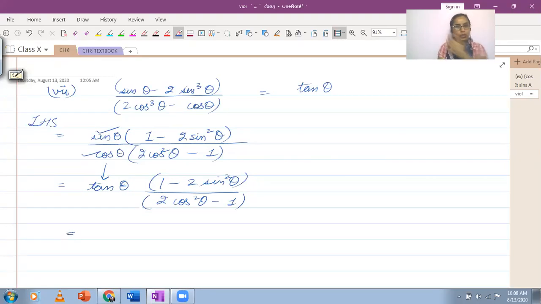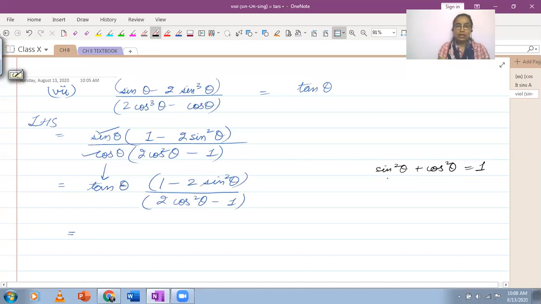So what I'm going to do here is I'm trying to use an identity. Since I'm working with sine and cos, the only identity that I have is sine square theta plus cos square theta equals 1. And if sine square or cos square were alone, I would prefer to replace them, put their value from the identity, but here sine square has a 2 attached.